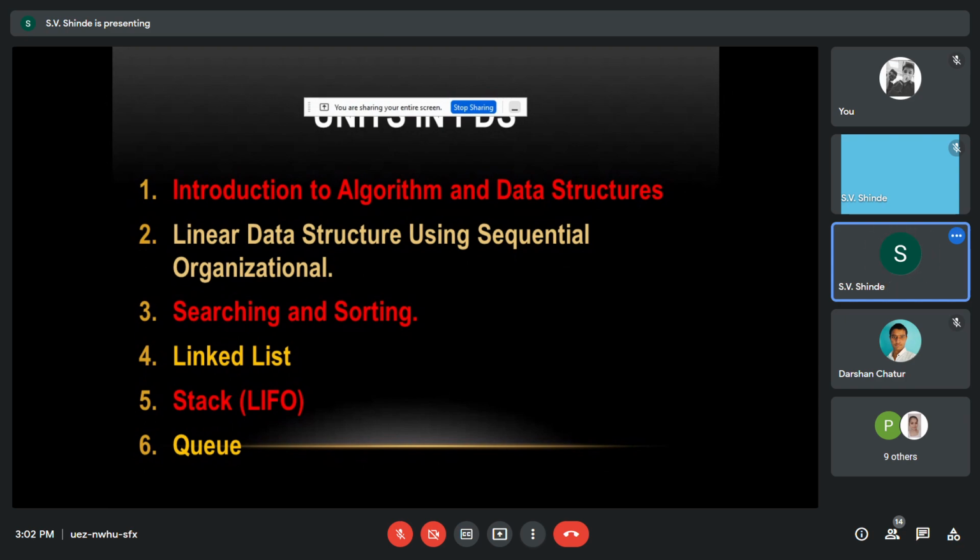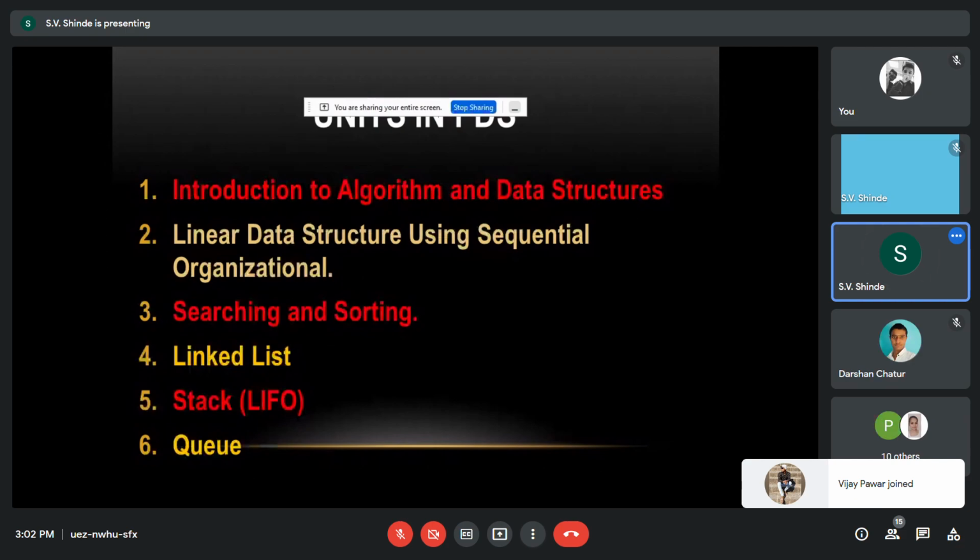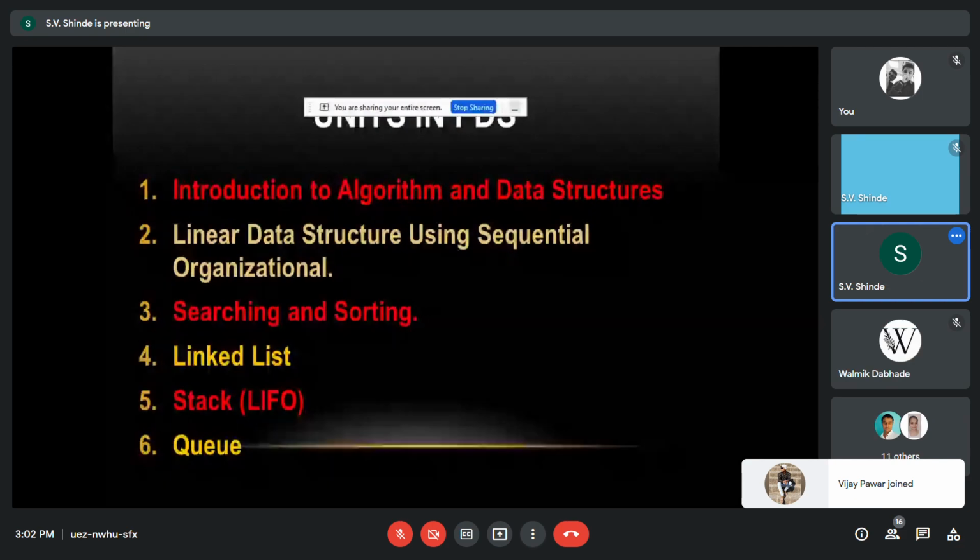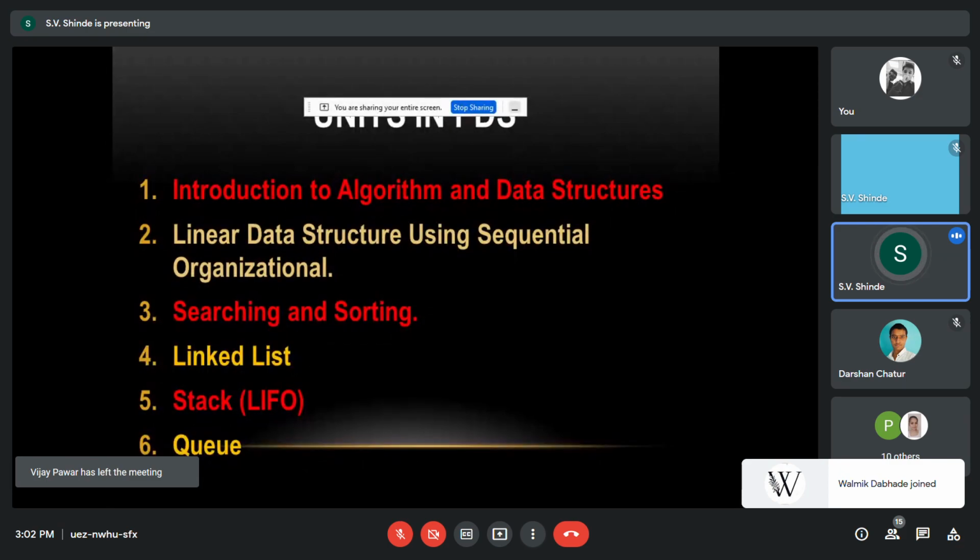Here we are introducing unit number 6, that is Queue. In order to complete some of the practicals, we desperately need unit number 6. So it is nothing but Queue.